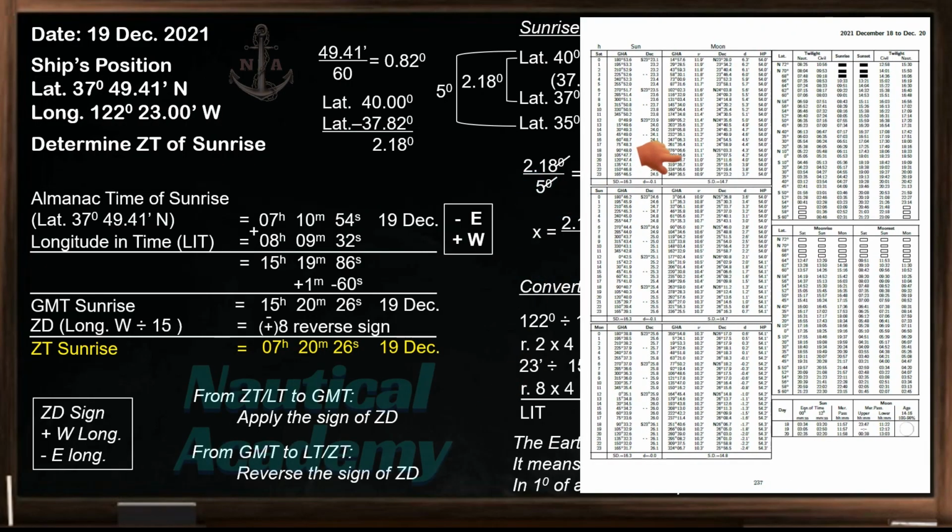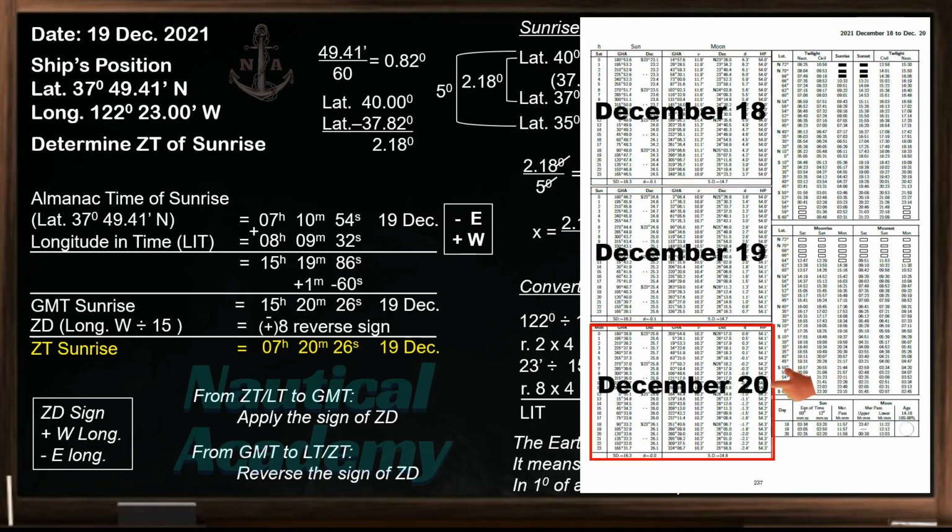Before we proceed, let's first take a look at the daily page of our Nautical Almanac. In the upper right corner, we can see that this page covers 3 days, December 18th, 19, and 20, of the year 2021. We can find the local mean time of sunrise and sunset here. The data here is in the middle day of the daily page, which is December 19th. Since we need to find the zone time of sunrise on 20th of December, which is not in the middle day of the daily page, an additional step is required compared to those in the middle day.